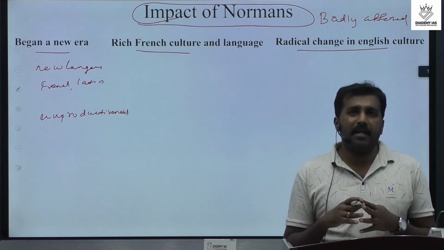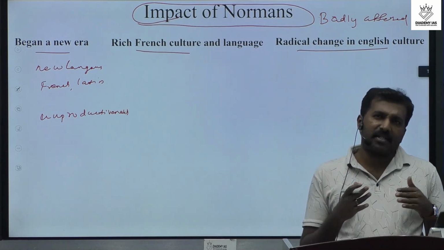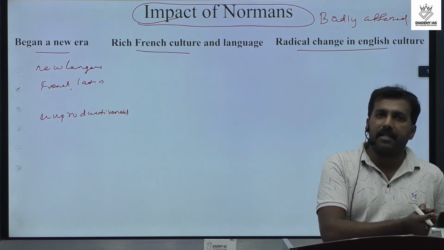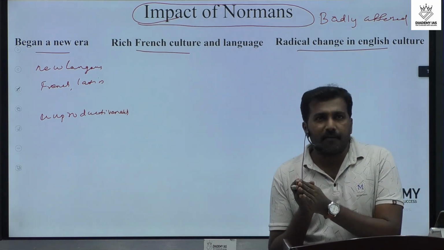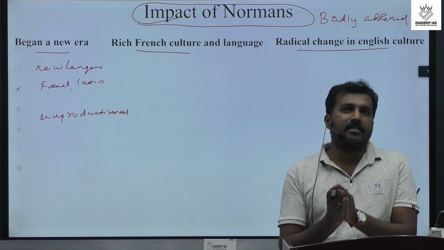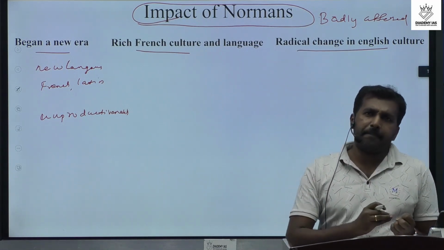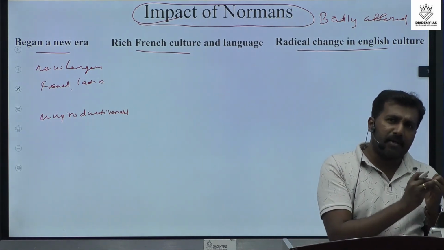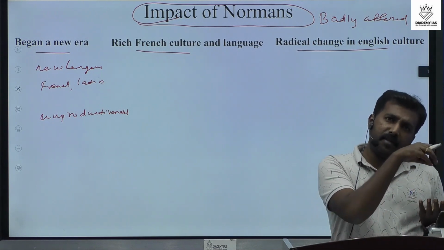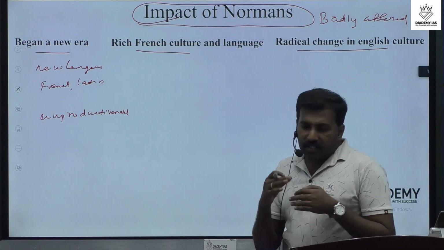The common people in Britain suffered because of the changes in the field of administration, religious activities, the educational system, whatever. It badly affected the Anglo community who were in Britain when the Normans arrived there. Okay, so that's the next point.